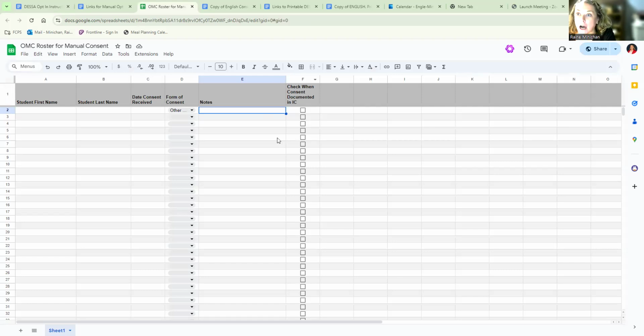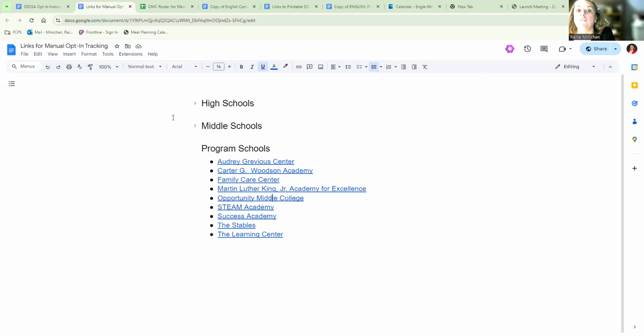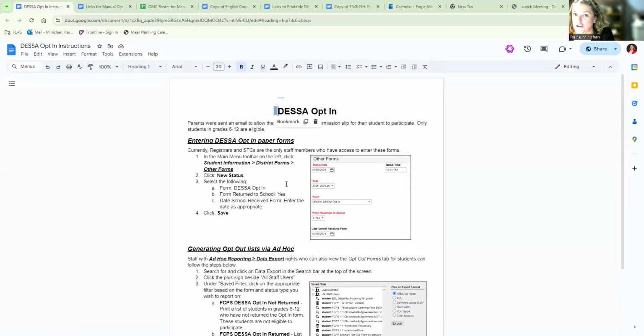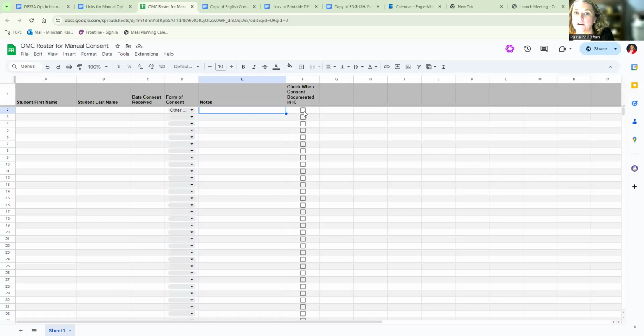And once they've documented in IC, following these instructions, that Rainey Minikin has consent, then they are going to click here to say that I have the consent and that it's been logged in IC, and we're done dealing with Rainey's consent form. She will now, the following day, appear on the roster for consent for the DESSA. We are going to talk more about this at our upcoming DESSA site lead trainings, but if you have any questions, feel free to email me.